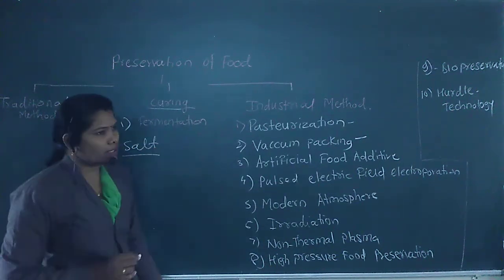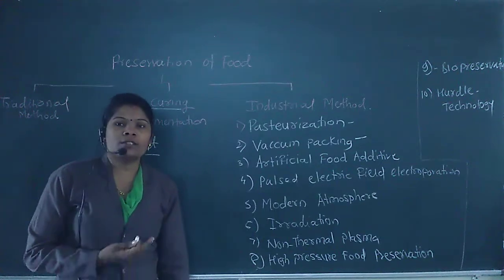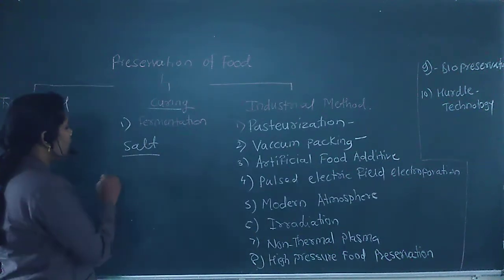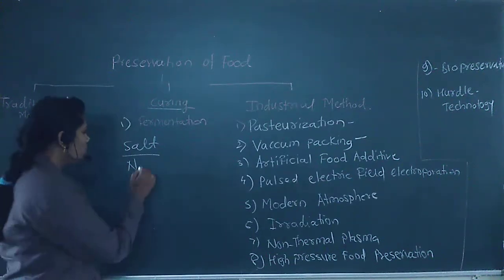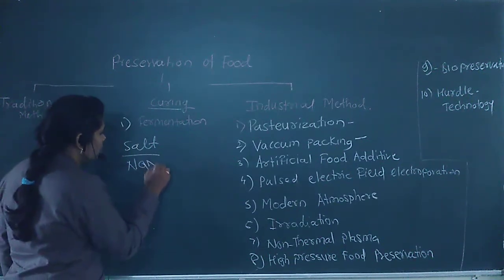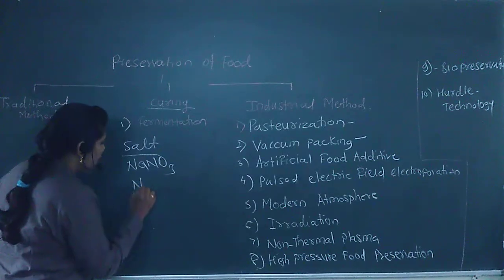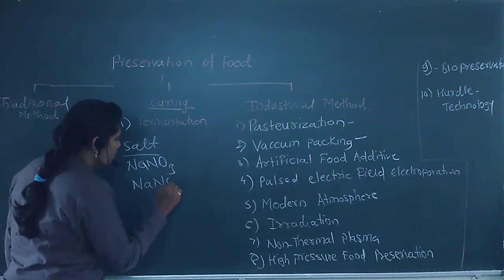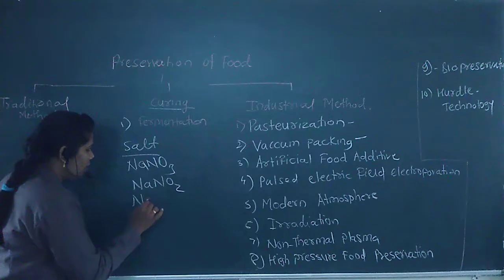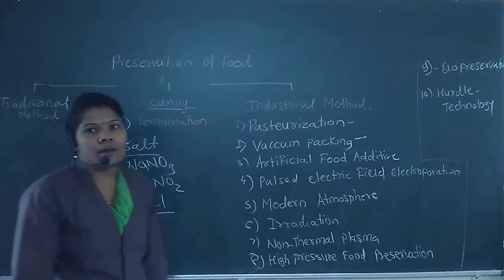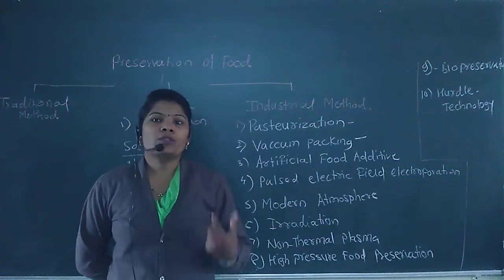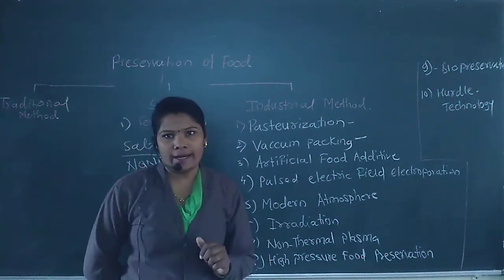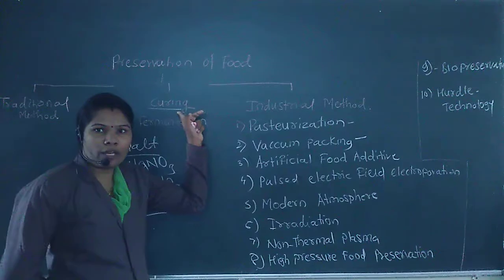Mostly we use salt, that is rock salt or sea salt, and also we add sodium nitrite compound or sodium nitrate. Also we can add NaCl. All these compounds are the preservative agents or additives to increase the rate of dehydration. That is called the curing process.